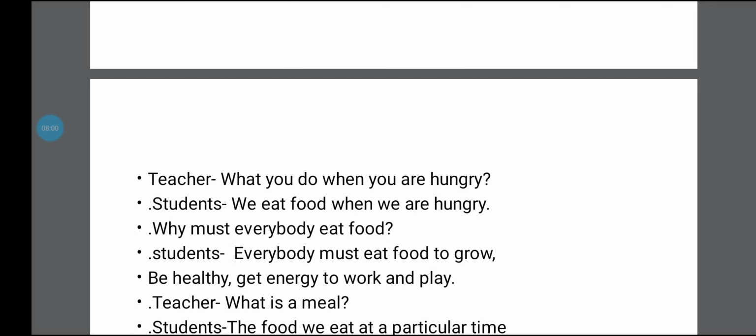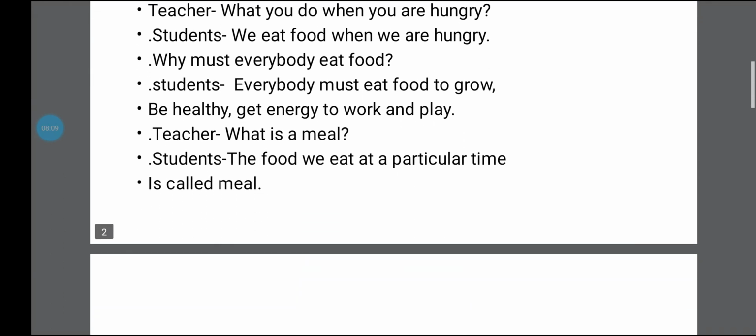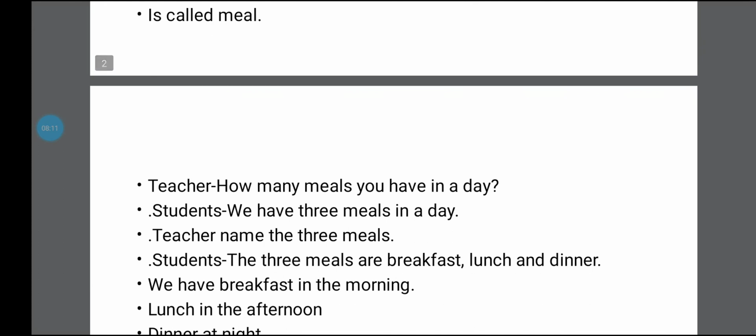Teacher is asking, what is a meal? A student says, the food that we eat at a particular time is called a meal. Teacher says, how many meals do you have in a day? In the whole day, how many times do you eat? Students said, we have 3 meals in a day.